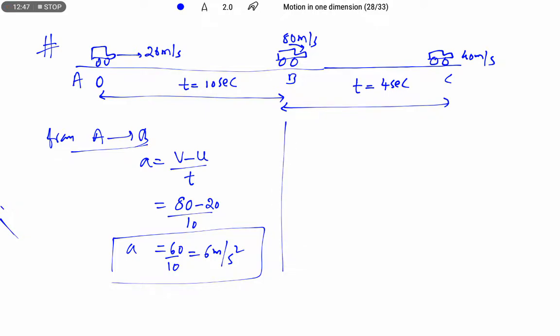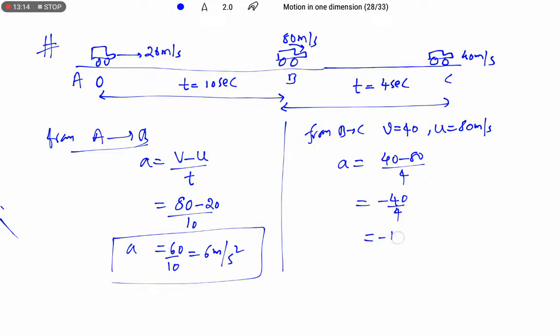Now in the next part, from B to C, what is the final velocity? V is 40 and U is 80 meter per second for this journey. Let us find the acceleration. a equals V minus U by t. 40 minus 80 by 4, that is minus 40 by 4. We are going to get minus 10 meter per second square.